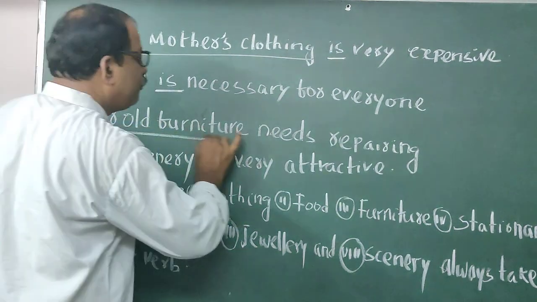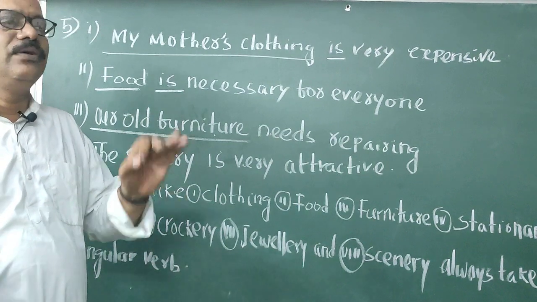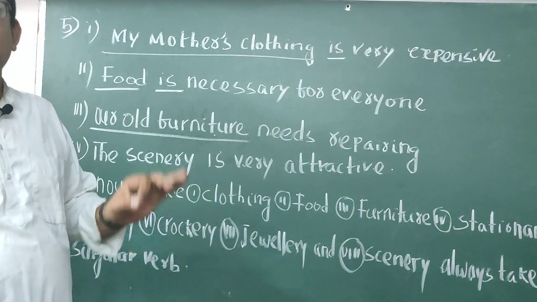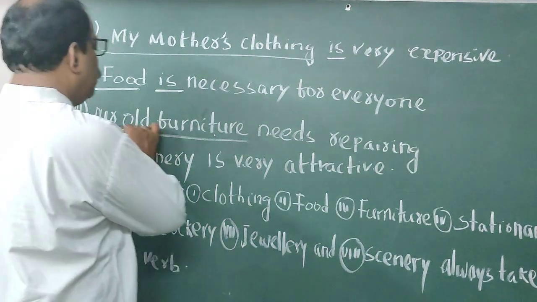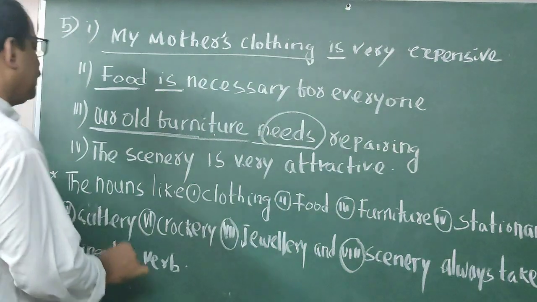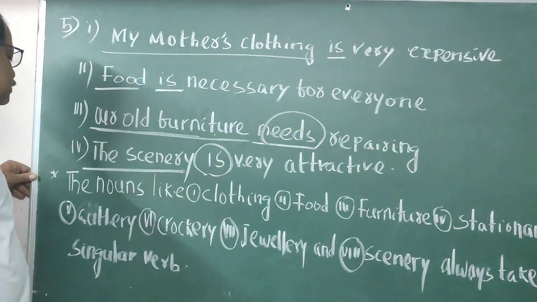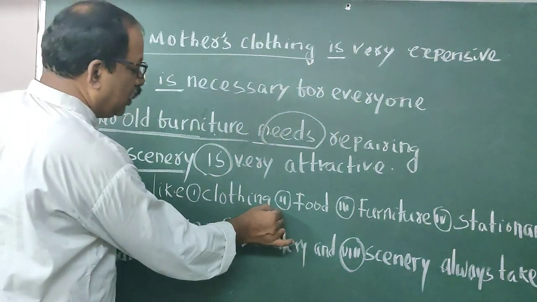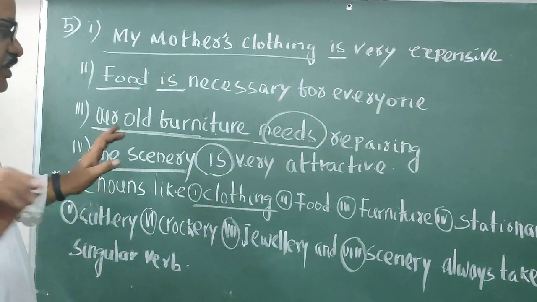Our old furniture, you know furniture, chairs, tables, bed, almirah, dressing table, dining table, all are called furniture. Our old furniture needs repairing. The scenery is.